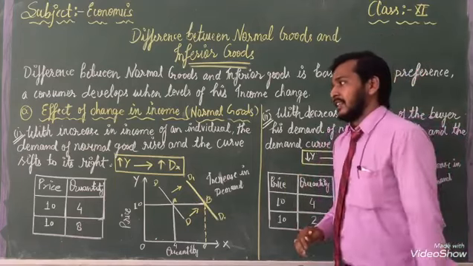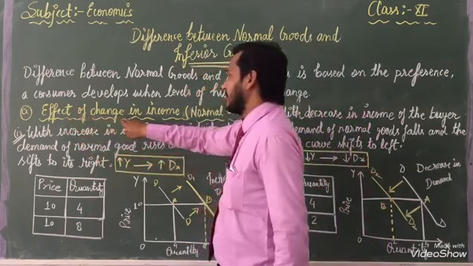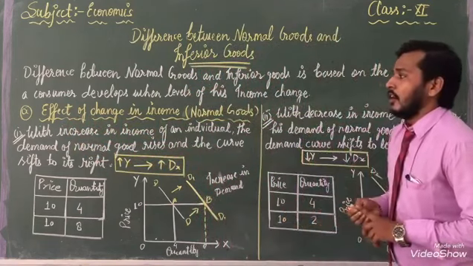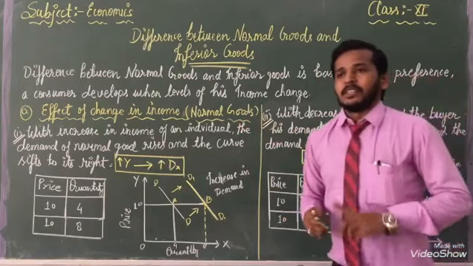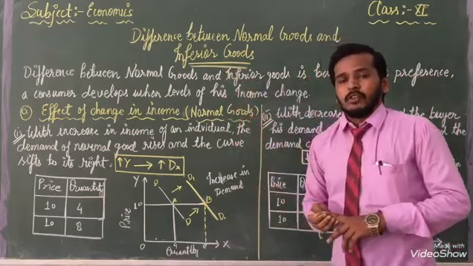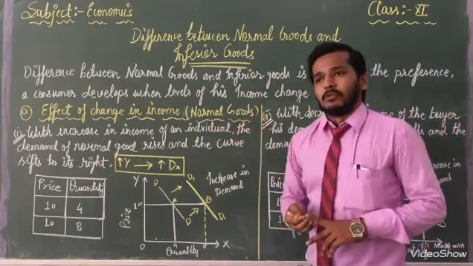So the first topic is the effect of change in income. We will read the effect of change in income on normal goods. The first topic is normal goods and the second topic is inferior goods. So once again, first we come to normal goods.